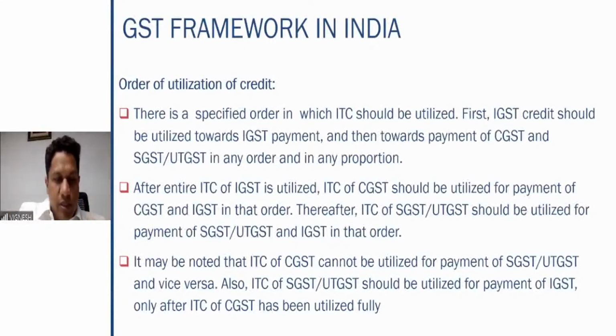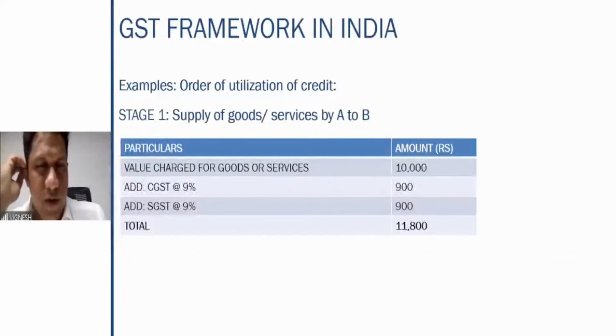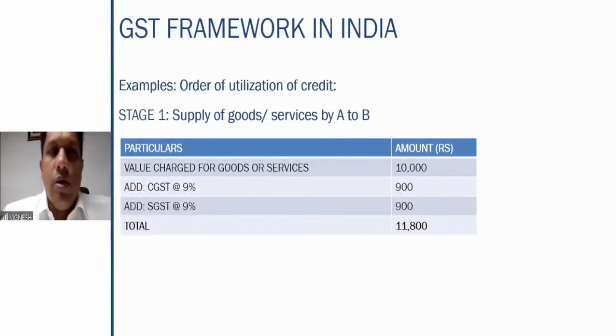You can use it only for the payment of SGST and the IGST. So how to approach this? First look at the IGST credit, utilize that. Second, you look at the CGST credit, utilize that. Then you come to SGST and you utilize the tax credit. So this is the order of utilization of credit which is prescribed. Now let us look at a few examples with regard to utilization of credit.